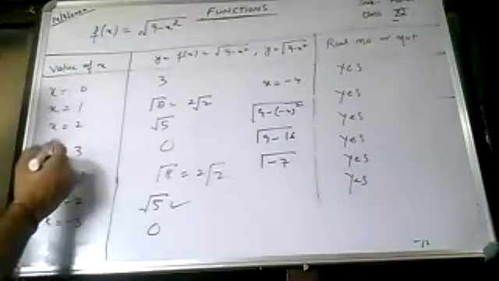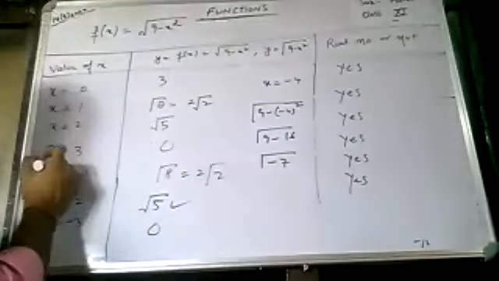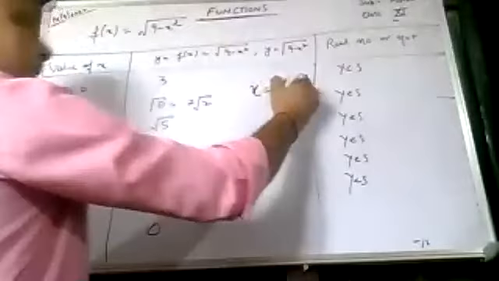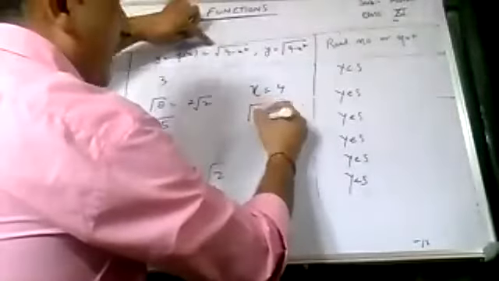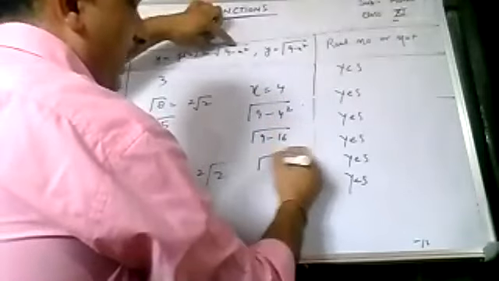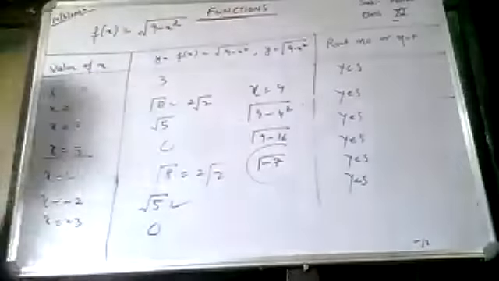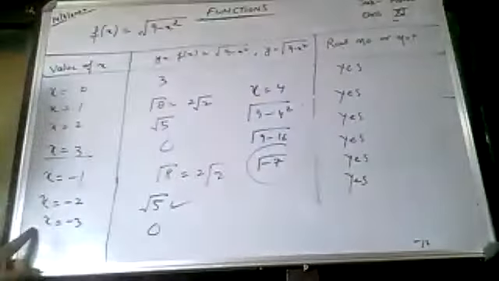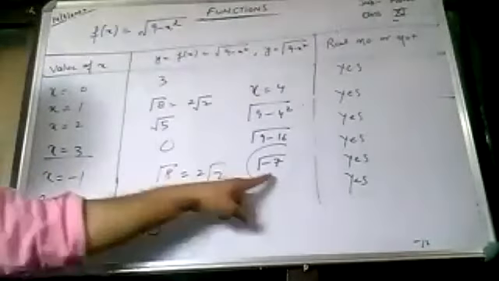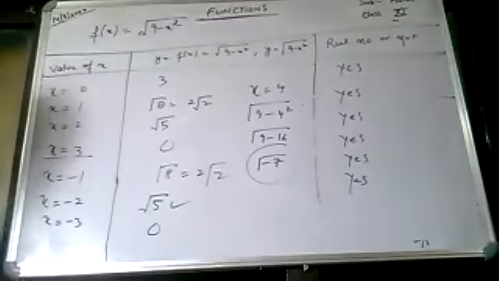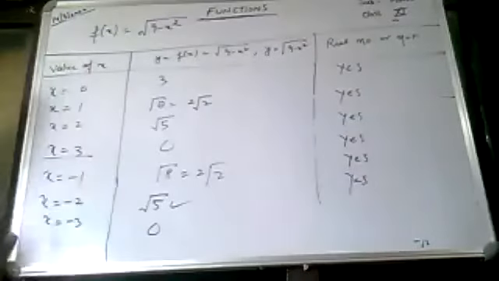So here if I take x is equal to +4, class, here x is equal to 4, so what will happen? Class, 9 minus 4 square, so 9 minus 16, so this is -7. -7 means complex number iota, so you are dealing with only real value of x, so that's why x is equal to 4 will not come, because the value will go complex. x is equal to -4, the value becomes complex. Okay, so class, that's why I have not taken these values. Okay, now the domain will come from here.